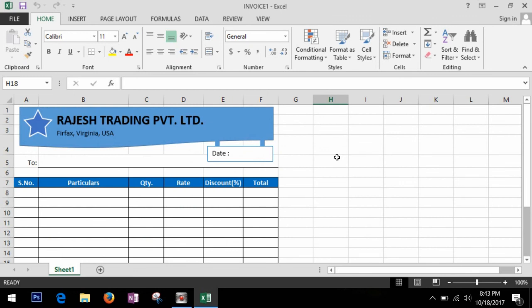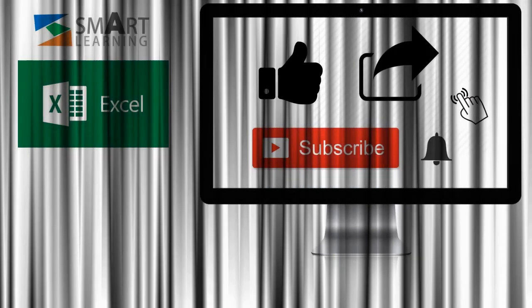So in this way you can create an invoice and save it as a template so that you can use it time and again. So that's all for today.